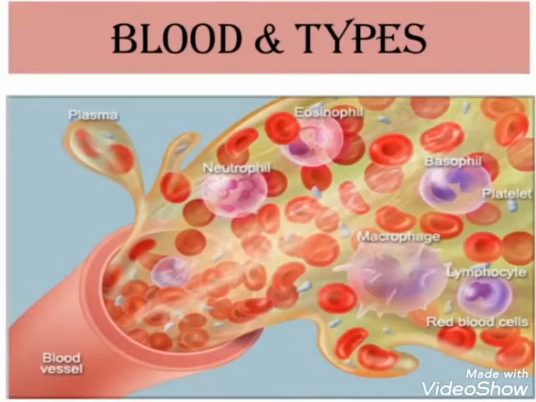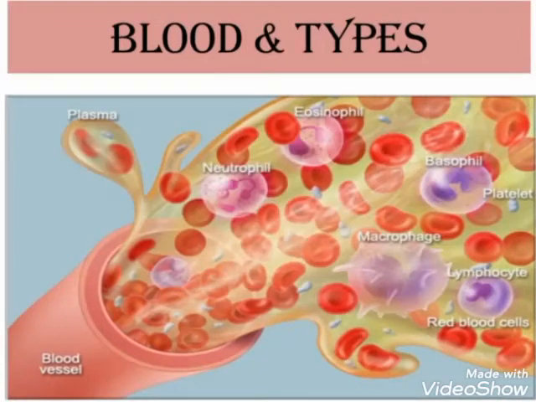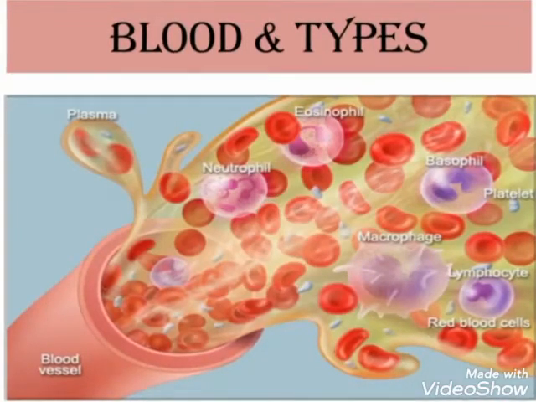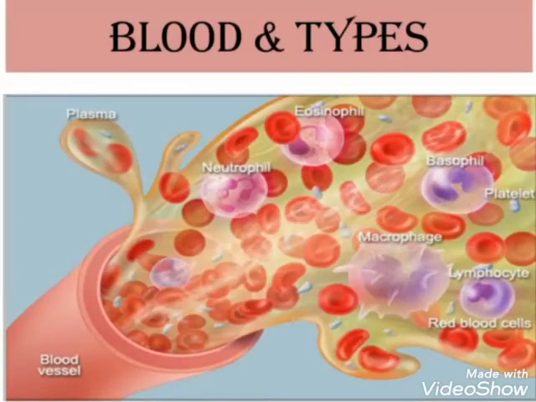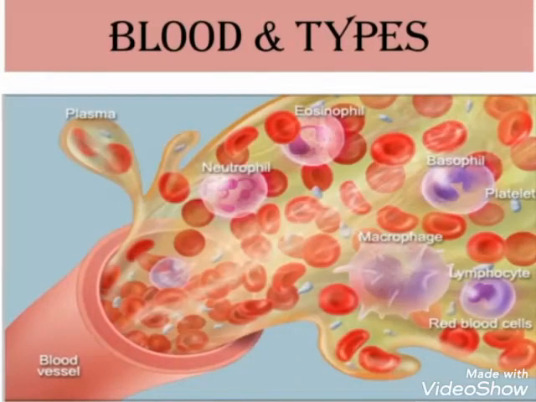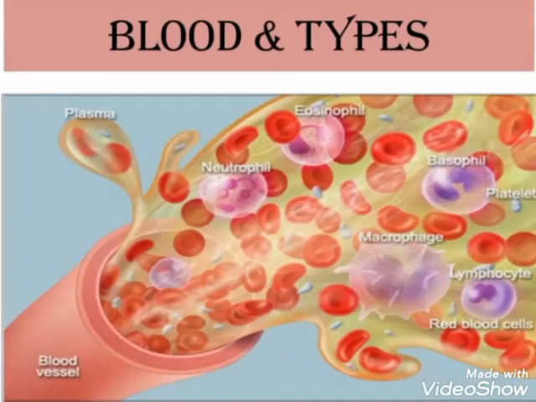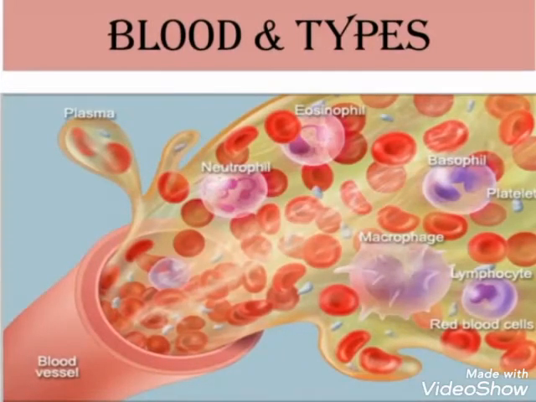Red blood cells, erythrocytes. They contain a red pigment called hemoglobin, which carries oxygen to all parts of the body. Next type of blood cells are white blood cells, which are also known as leukocytes. They make up our immune system, which helps us to fight against germs, diseases, or any foreign body that enters or attacks our body. Platelets, thrombocytes. They prevent the leaking or flow of blood out of any wound by clotting the blood.